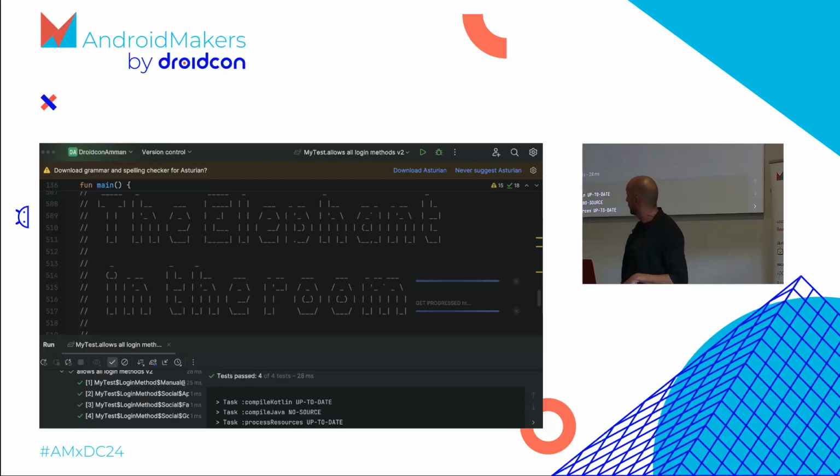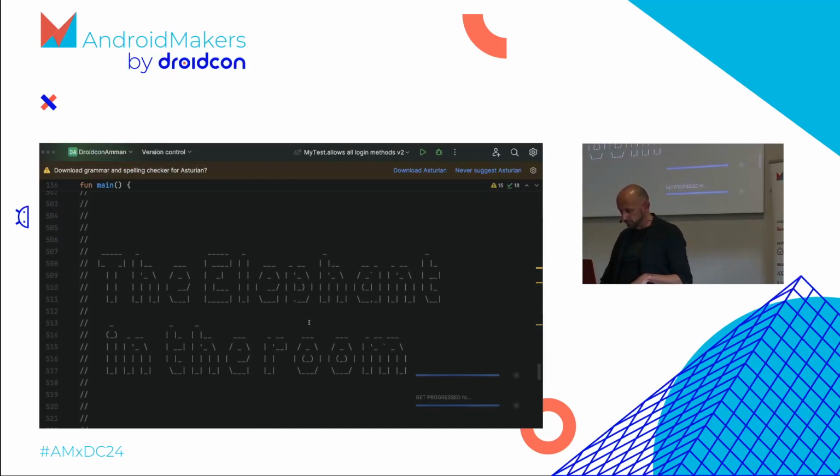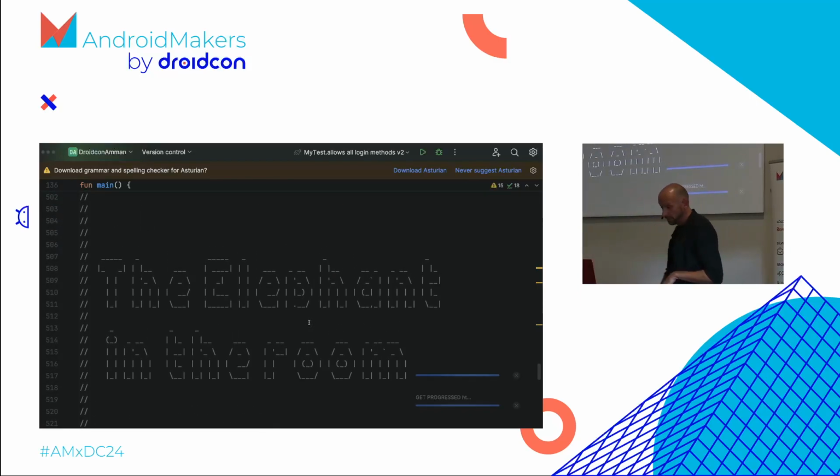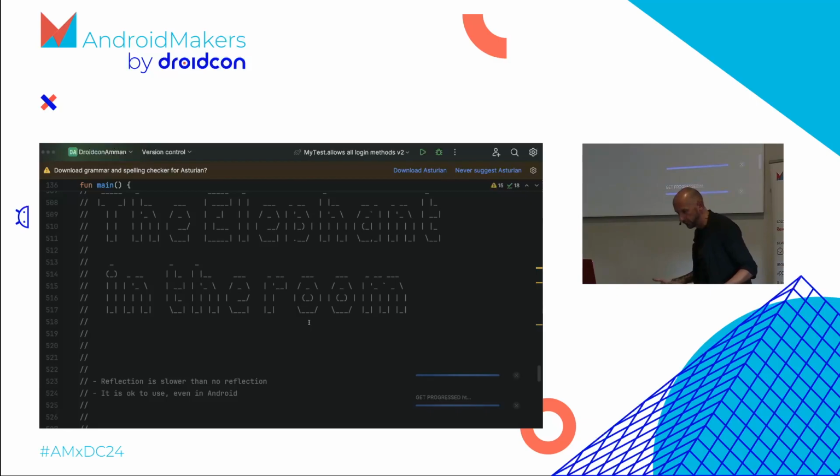So let's talk about the elephant in the room. This is reflection, and I'm doing this because we're getting close to the questions. And the first one is always, but reflection is slow. And yes, reflection is slower than not using reflection. But also running code is slower than not running code.